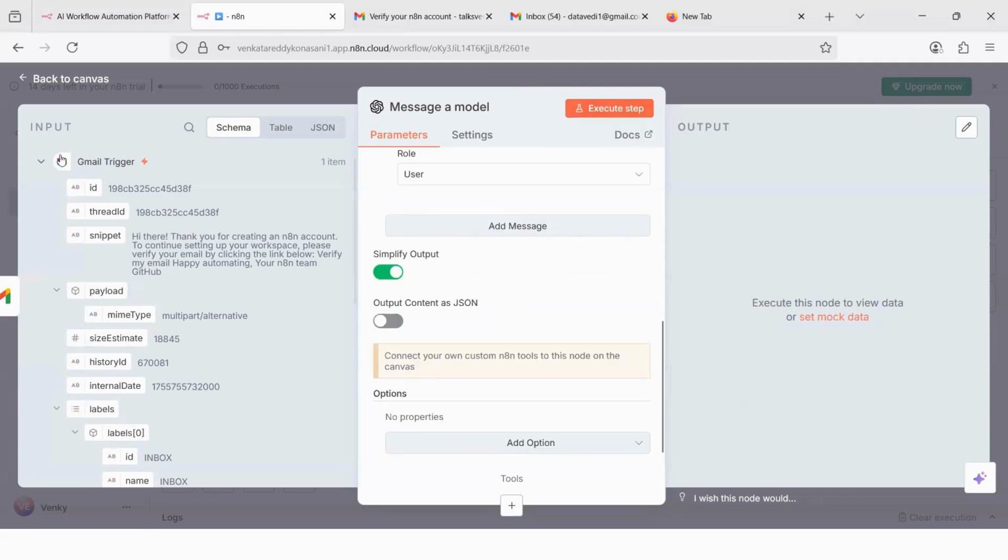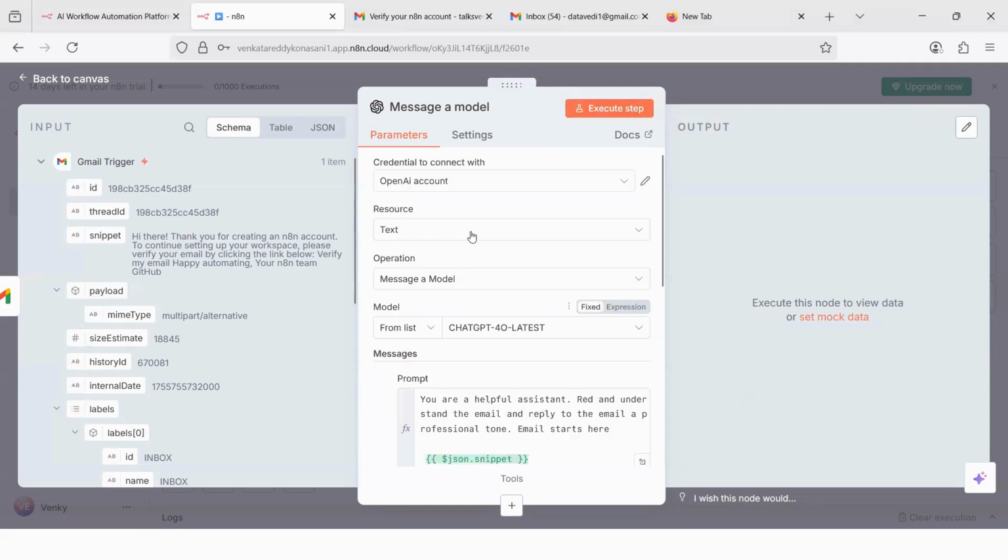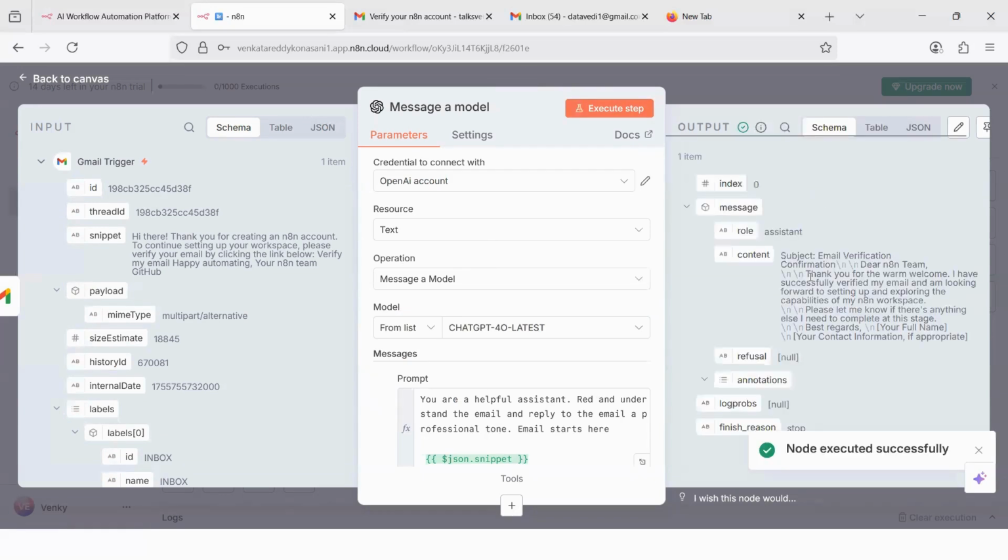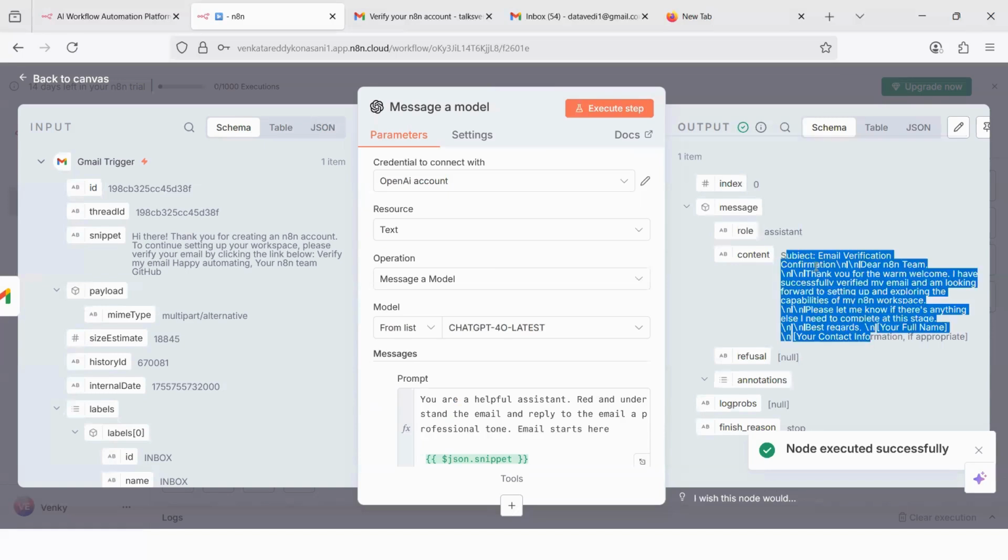Once you say execute step, now this is the input on the left hand side. Once you say execute step, this will run through the OpenAI LLM model, and you will have the output here. So let me click on execute step. On the output side, you see it is loading. You know what? The answer is ready. Email verification confirmation with N8N team.